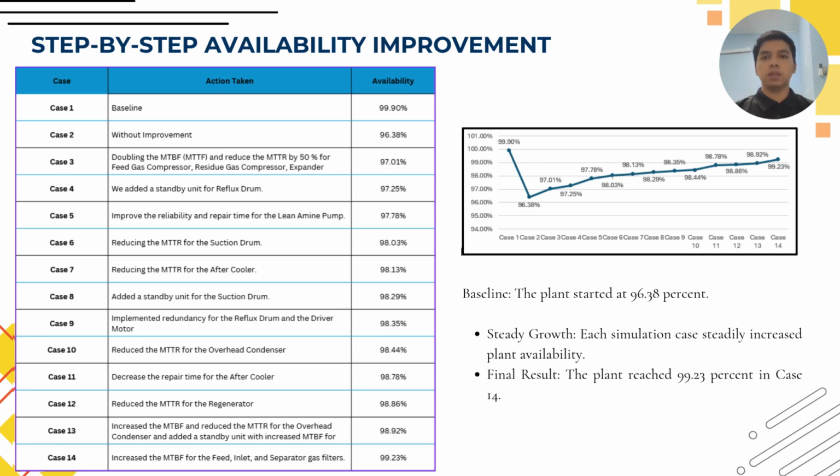For example, in case 3, we optimized the major compressors. In case 5, improving the pump gave us another significant boost. Every single action we took successfully increased the overall reliability of the system. By the time we applied our final upgrades to the gas filters in case 14, we reached our goal. The result shows the plant reached 99.23% availability. This step-by-step data proves our improvement strategy was highly effective.